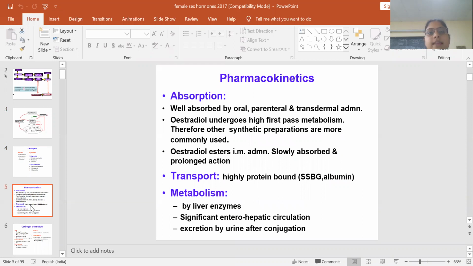Now, pharmacokinetics. Pharmacokinetics of estrogen: it is well absorbed orally, parenterally, and by transdermal administration. Synthetic preparations are more commonly used. Estradiol given by IM administration is slowly absorbed. And regarding metabolism, it is highly protein bound. It is metabolized by the liver, and there is significant enterohepatic circulation.